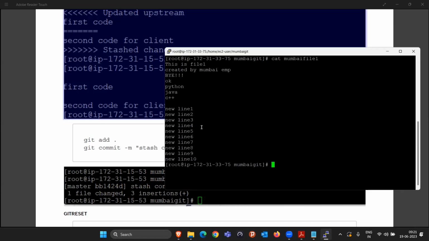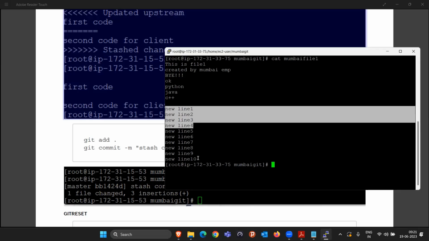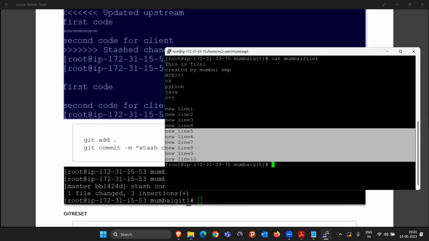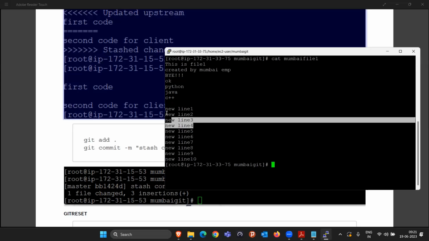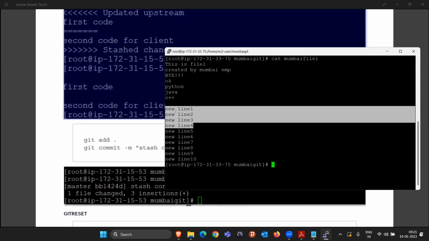So what do you want to do? You want to go back only to the 4 lines, and delete these extra 10 lines, or something like that? Suppose we add the 4 lines now, and after that we did the git stash, right? How can we revert those 4 lines before we added the stash? I'm not understanding your question. See what stash is doing, let me first tell you. Whatever usual commit you are doing, you can do as it is. This line 4, I just added it in the working space. Getting it?